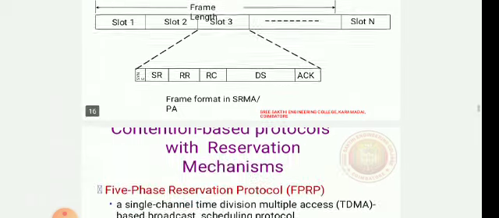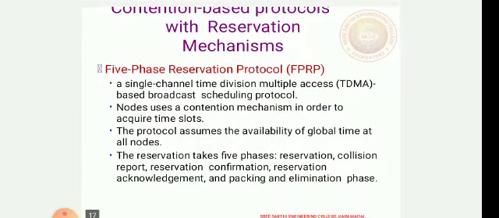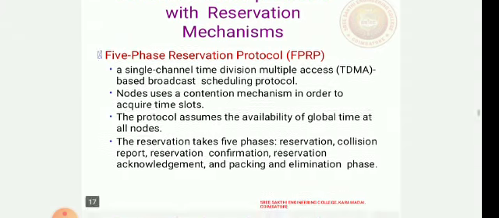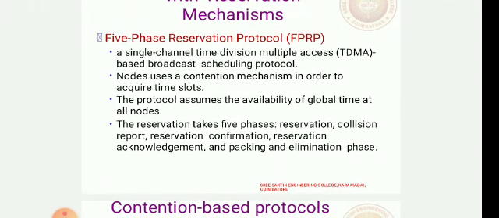You can transmit the signal. Next is the 5-phase reservation protocol, FPRP, a single channel time division multiplexing, TDMA, broadcast scheduling protocol. The nodes use a contention mechanism in order to acquire time slots. If a node wants to acquire a time slot, it has to go through the contention mechanism, and the protocol assumes the availability of global time at all nodes. The reservation takes 5 phases.